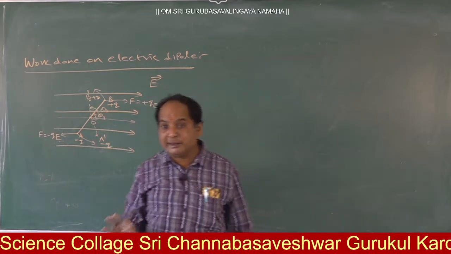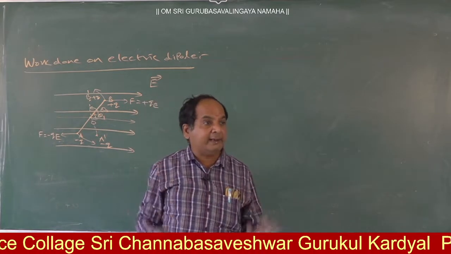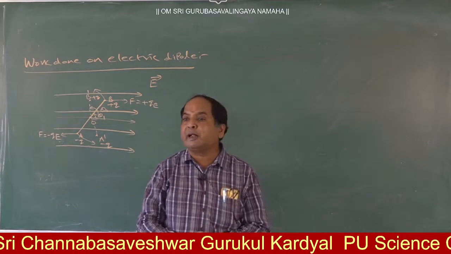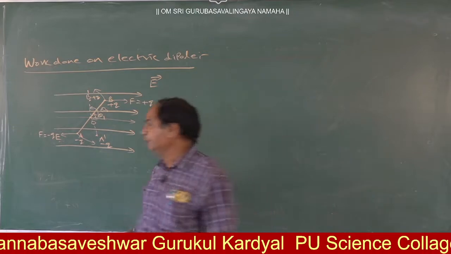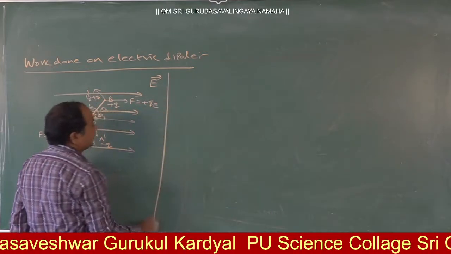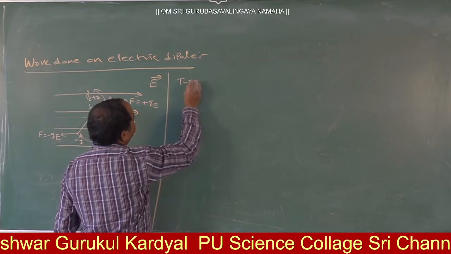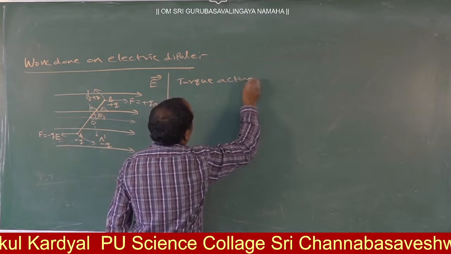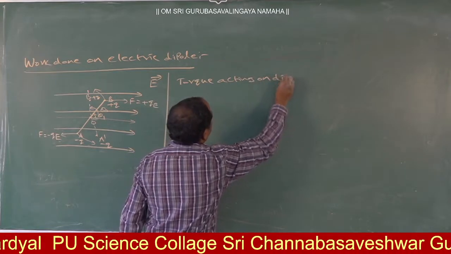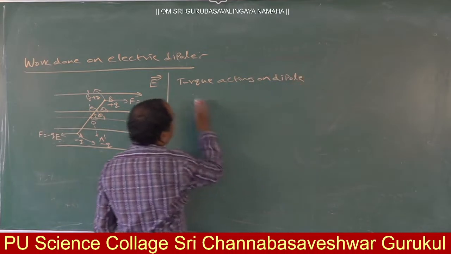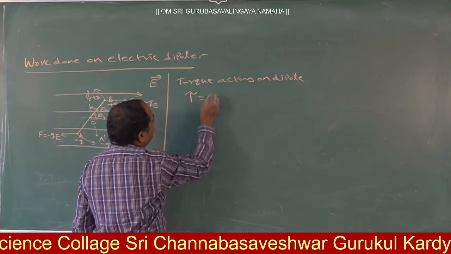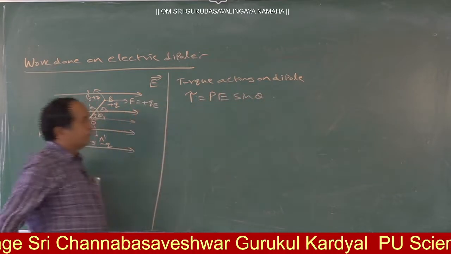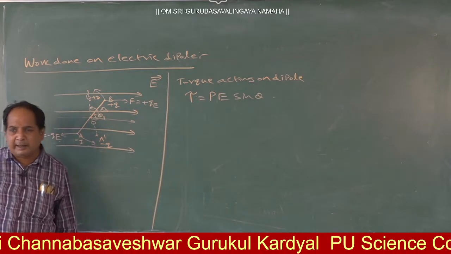Now force is there here. That means torque is there and angular displacement is also there. So you are able to find out what? Work done. So here, what is the torque acting on the dipole?